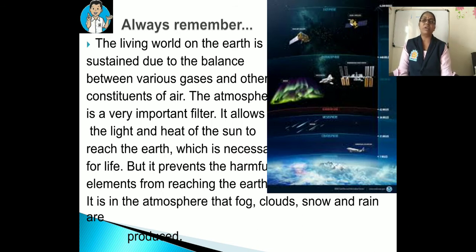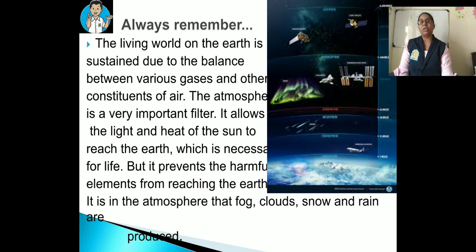So the living world on the earth is sustained. What is the meaning of sustained? It can live. Okay, the living world on the earth lives due to what? The balance between various gases and other constituents of the air. As we studied, we know that air is a mixture of several gases. In this mixture the gases have a fixed proportion, as we discussed. That means the percentage of the gases is fixed in the air.